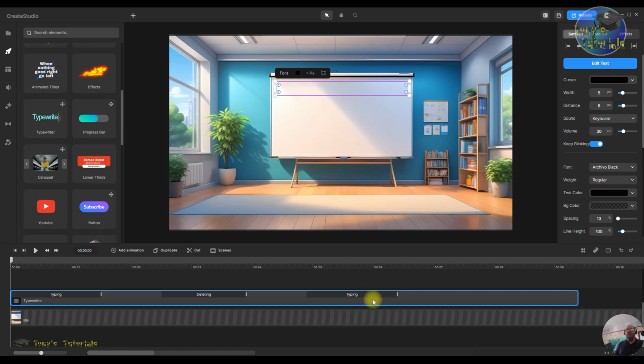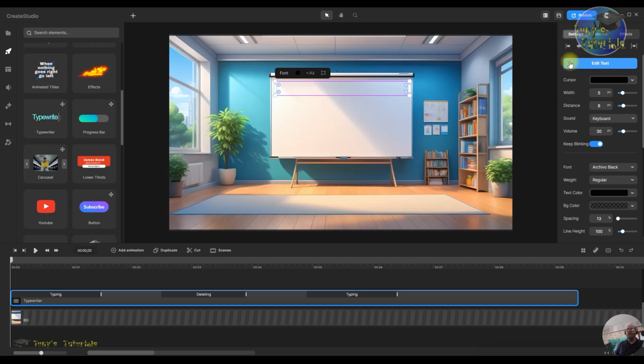So that's its intelligence. It intelligently realised that there were the same words at the beginning, so it wouldn't delete them because there was no point.